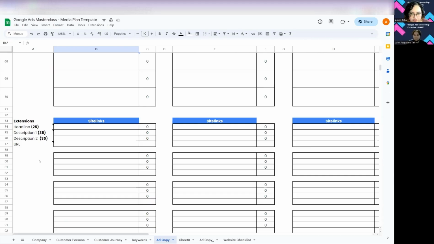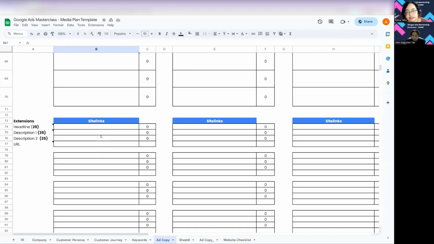All right, now that we've covered a little bit about how you should write your headlines and descriptions, let's talk a little bit about your site links. So, when you're writing your site links, your headline should be in title case, and then your description should be in sentence case. So, if you ever need a reference on that, just hover over the notes over here and you'll have those things mentioned.